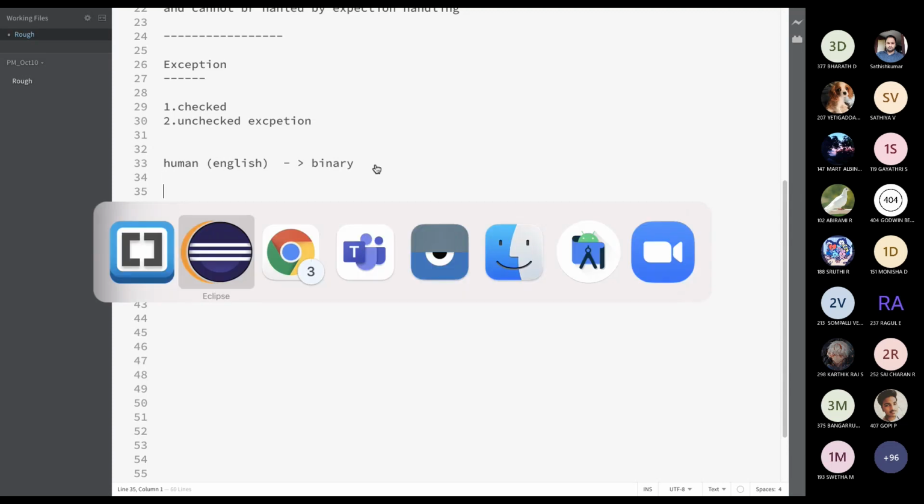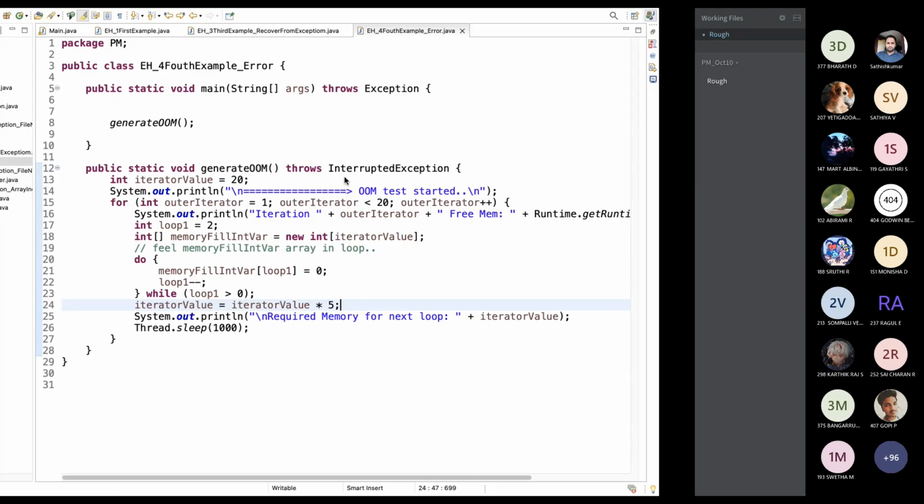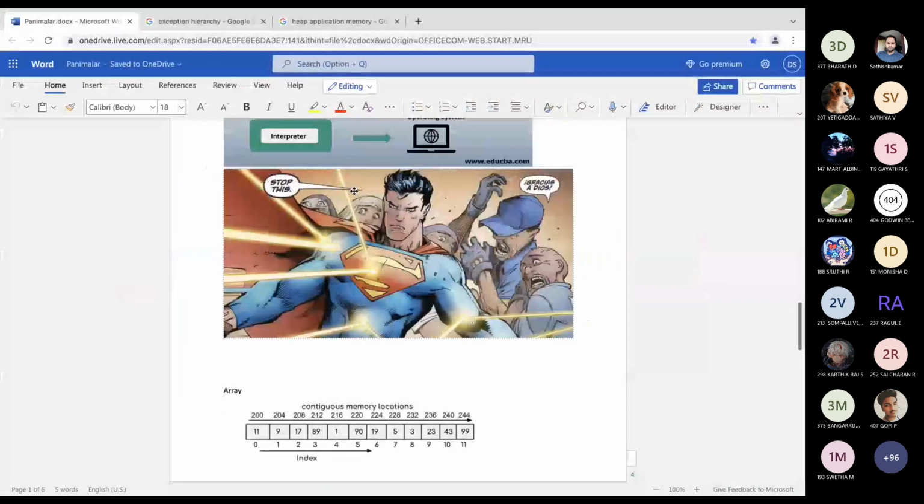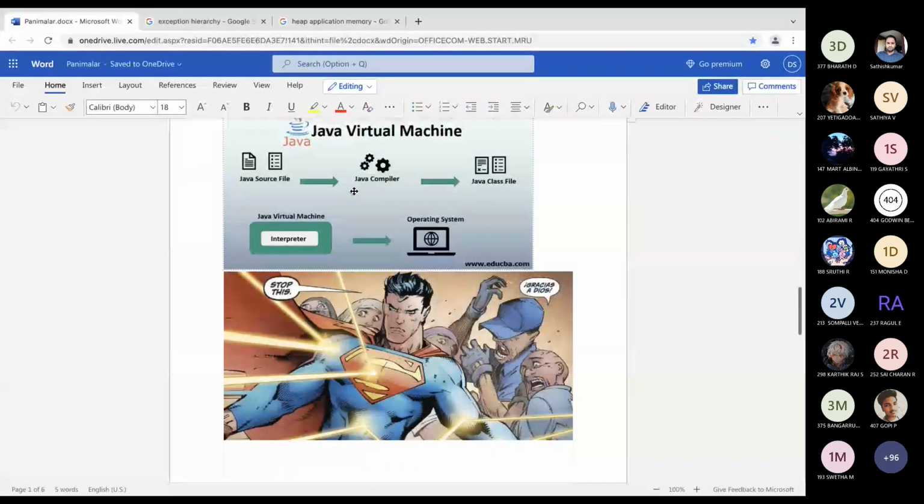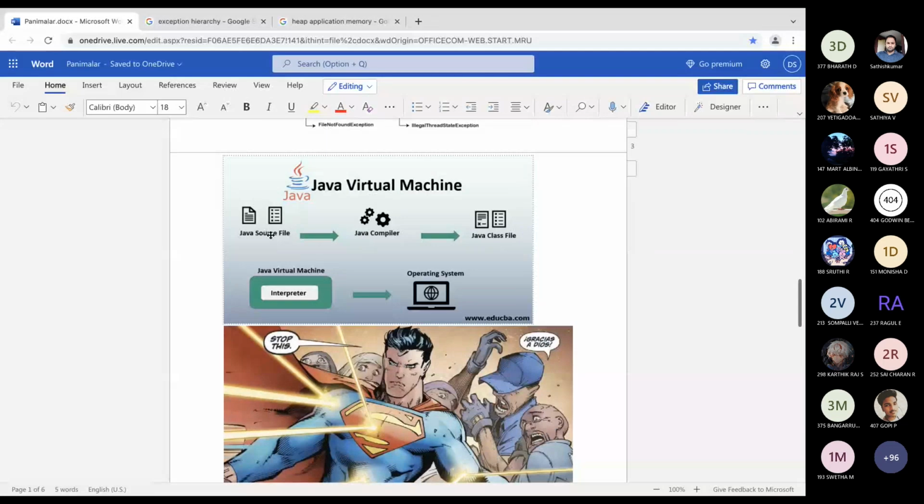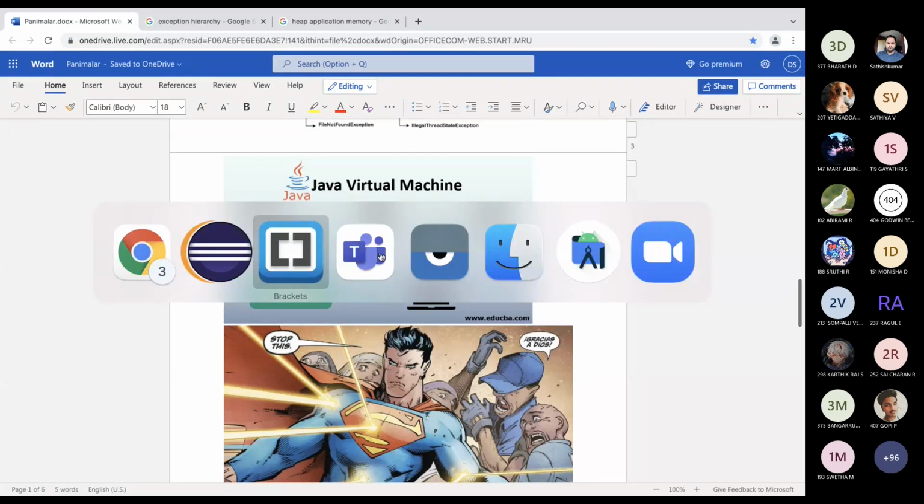But in Java, we have a separate machine. Okay, I will show the image. So this is what happens in Java. We have our Java file, right? The Java file is compiled by a compiler and it will produce a class file. And the class file is put onto the JVM, and the JVM will run the application on the operating system. Okay, I will show you an example on terminal.